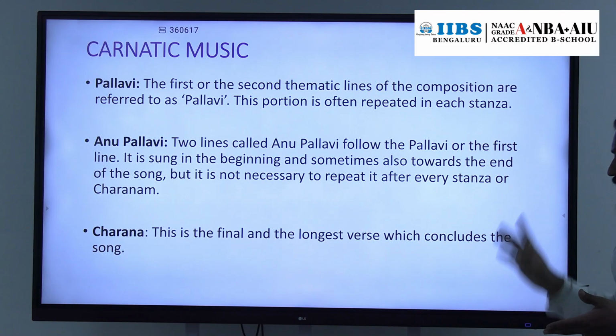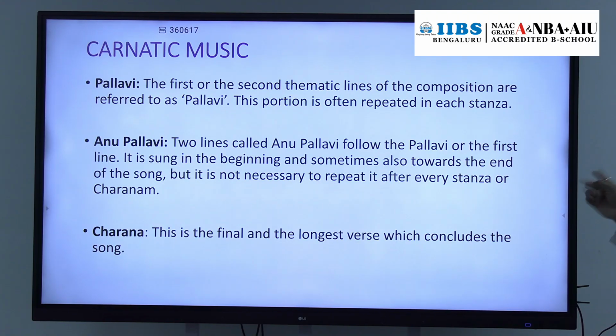Then what is that charanam? Charanam is the final and longest verse, which concludes the song. Understood? So Pallavi, Anupallavi and Charanam. Pallavi is the first or second line, repeated after every stanza. Anupallavi, after the Pallavi, is sung at the beginning and the end of the song, not repeated. Then Charanam is the final and longest verse which concludes the song.